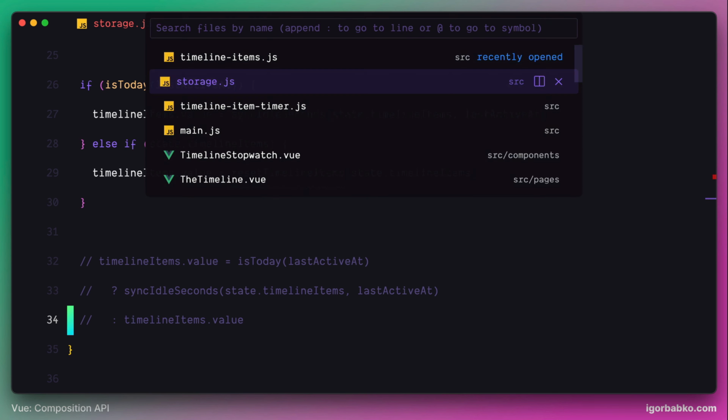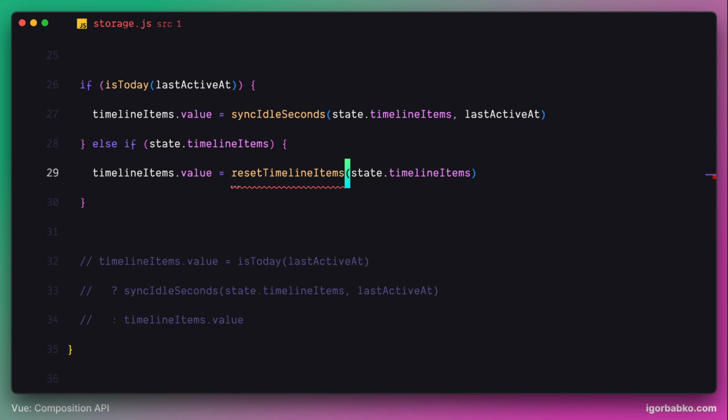I'm not going to stop at this logic in here, because this was implemented and explained in detail in the previous lessons. So here we're just adding the new function resetTimelineItems to be able to reset tracked time instead of resetting assigned activities to timeline item objects.